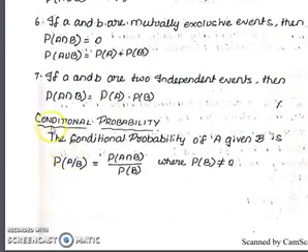Now, the definition of conditional probability. The conditional probability of A given B, P(A|B), is equal to P(A ∩ B) / P(B), where P(B) is not equal to 0. That is the formula for conditional probability of A given B. So under the given event B, if A has happened, the probability of A given B is this formula.